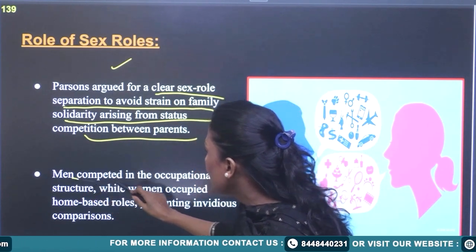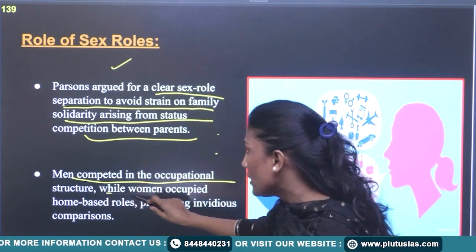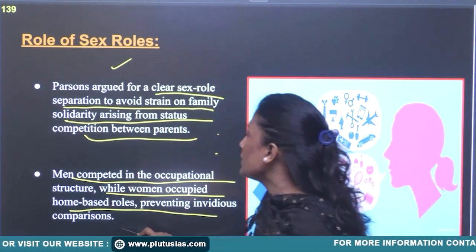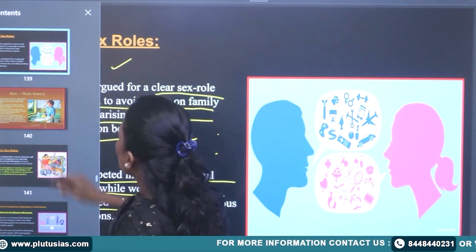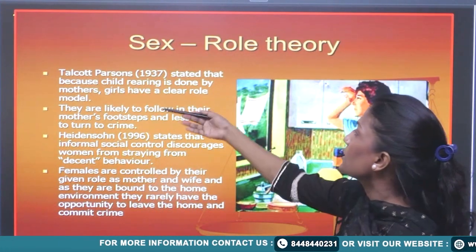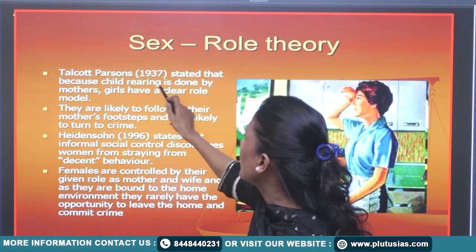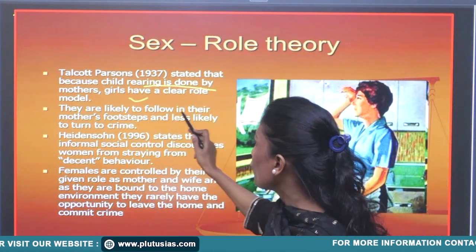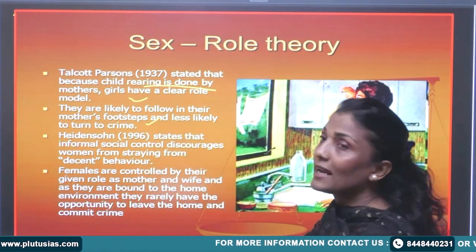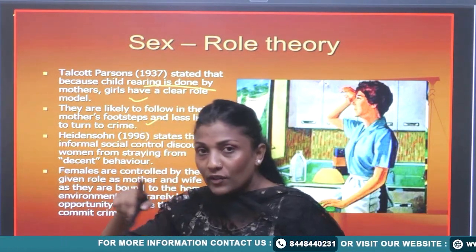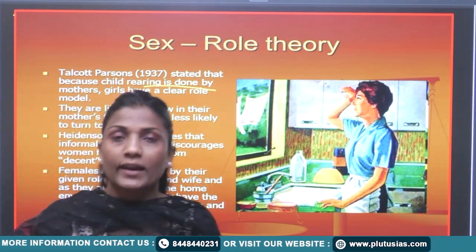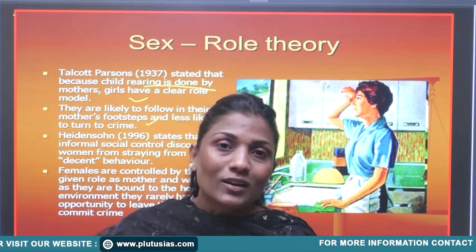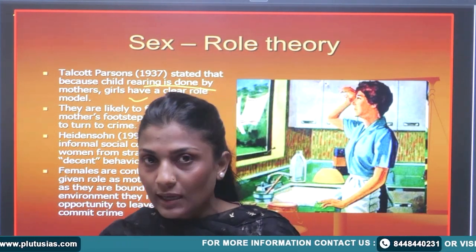Men competed in the occupational structure while women occupied home-based roles, preventing invidious comparison. So this is the sex role theory. Talcott Parsons stated that because child rearing is done by mothers, girls have a clear role model. They are likely to follow in their mother's footsteps and less likely to turn to crime. This is actually a fact if you see the data: generally, females are not that actively involved in different types of crimes.